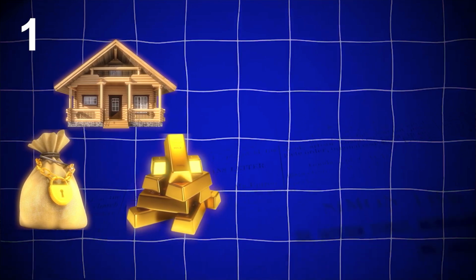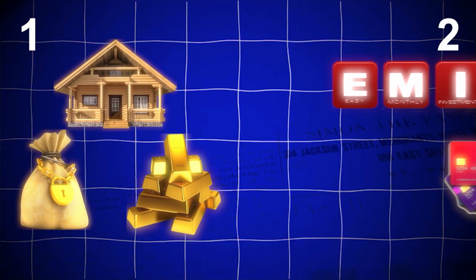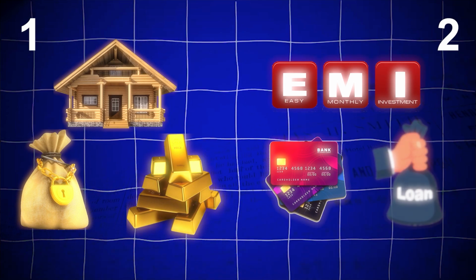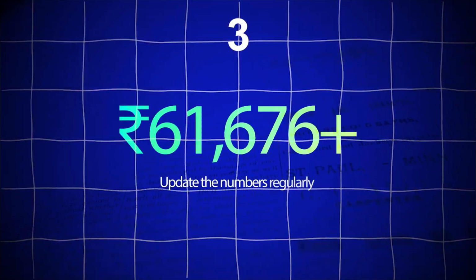1. Add up all your assets at today's value. 2. Subtract all loans and dues. 3. Update the number regularly.